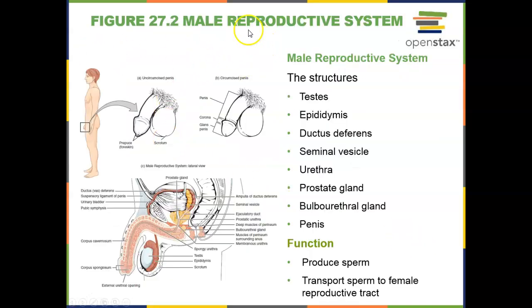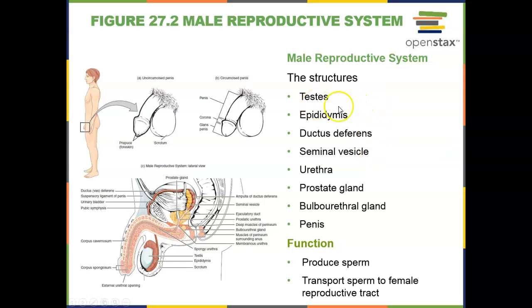So now we're going to get into the male reproductive system. The male reproductive system has multiple structures. Looks like it's relatively easy. The female reproductive system is a little bit more complex, only in the fact that in females we have to go through a process of oogenesis, which is different from normal gametogenesis, which is what we typically talk about in like Gen Bio. So we'll talk about the males first, and then we'll talk about the females.